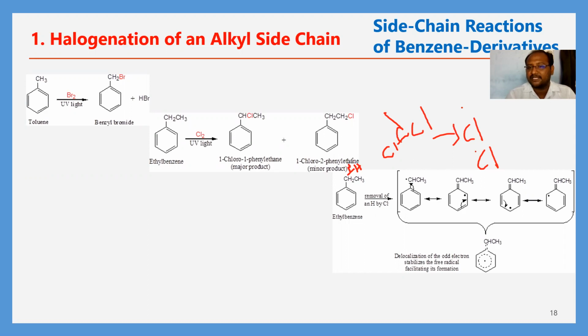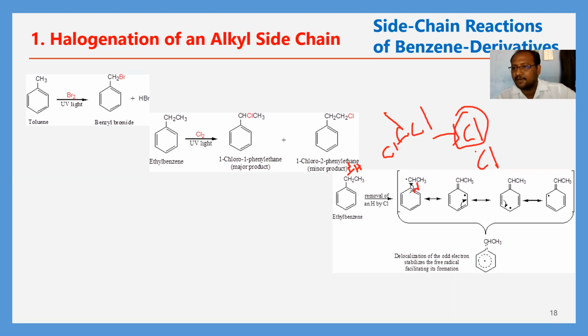undergoes homolytic cleavage. By this homolytic cleavage, the carbon will get a single electron, a radical, and hydrogen will get a single electron. So then what happens? This single-electron-containing hydrogen and one of the Cl radicals undergo elimination as HCl. Then we will get a double bond here, and here again homolytic cleavage.